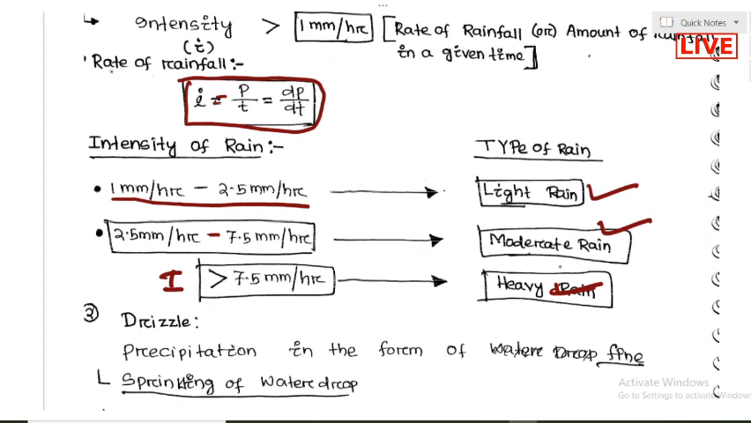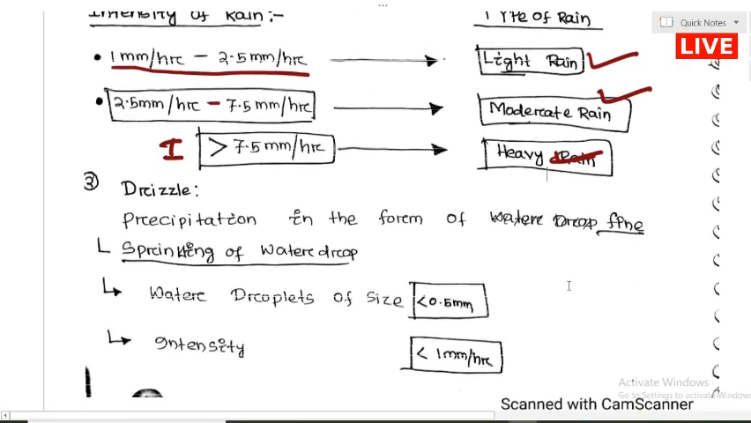Then we'll talk about drizzle. Drizzle is a form of precipitation which occurs as a fine sprinkling of water drops. You can see in the movies a fine sprinkling of water drops in a scene; that is called drizzle. The water droplet size is less than 0.5 mm and the intensity is less than 1 mm per hour, very low intensity.